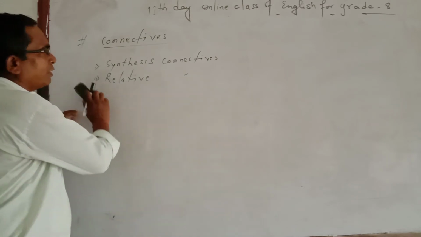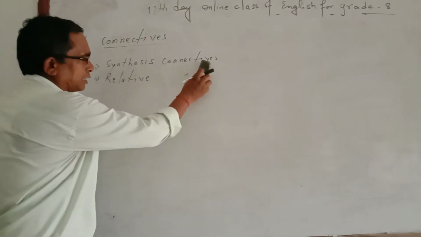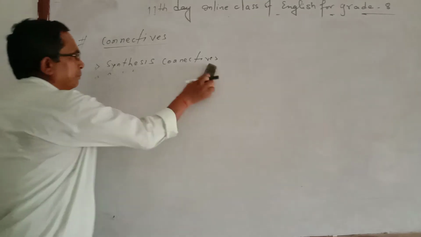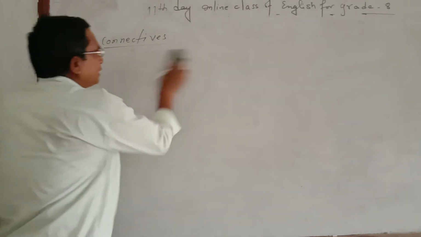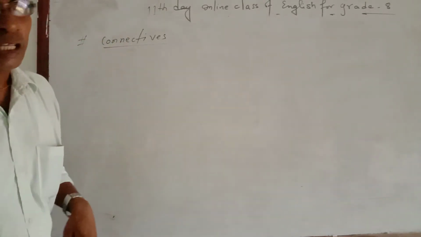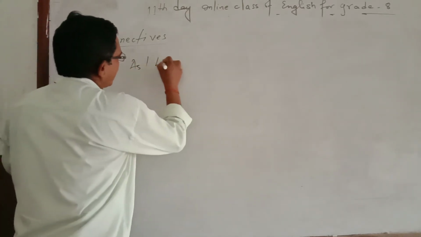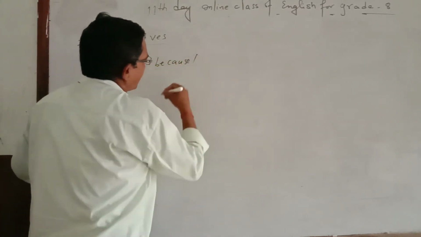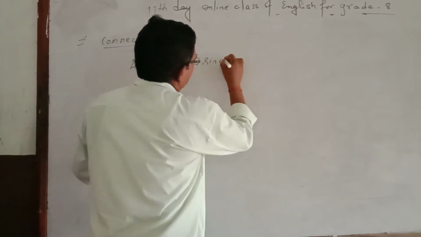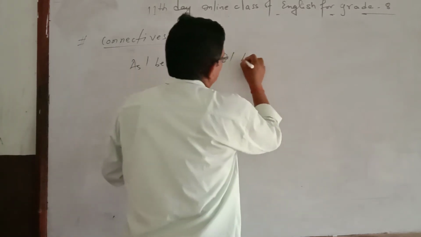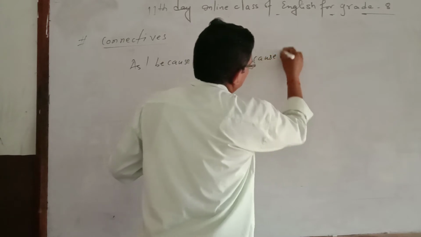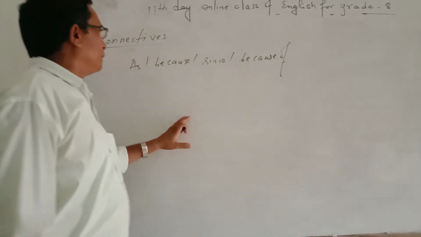Now, gradually I will teach you about first the synthesis and then the relative. At first, while teaching about synthesis connectives, you will have four connectives here. First is as, next is because, third is since, and fourth is because of. See the difference.